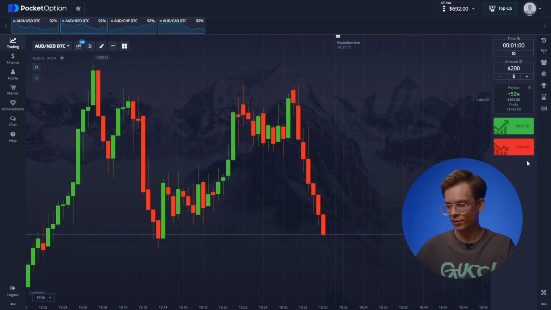The Australian and the New Zealand dollar. Now we're gonna invest 200. The price seems to have hit a crucial support level, so we're expecting a bounce upwards.